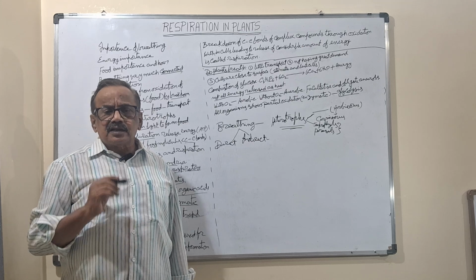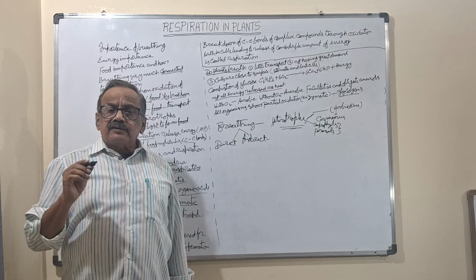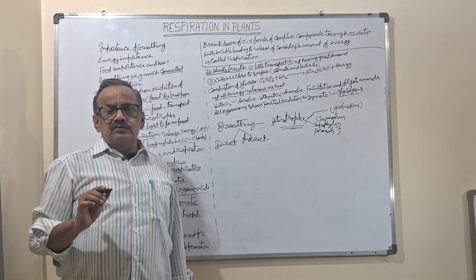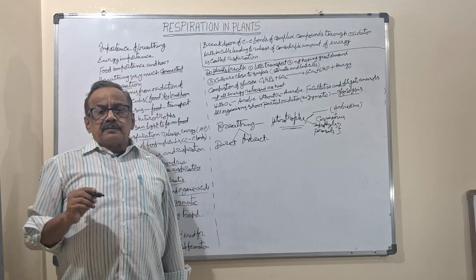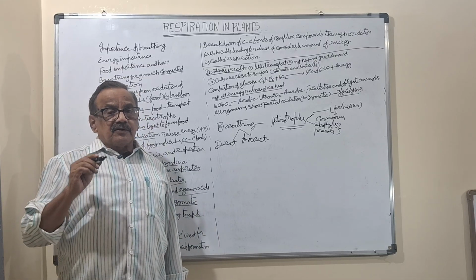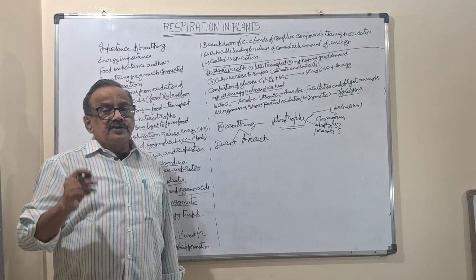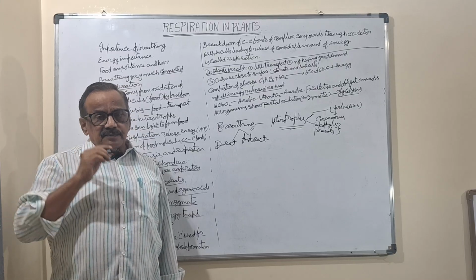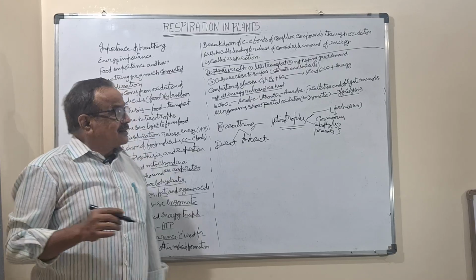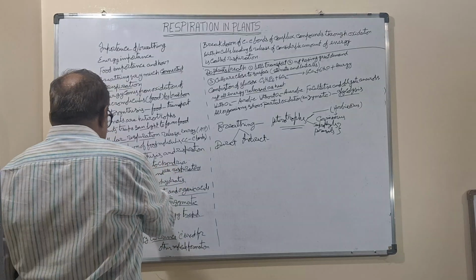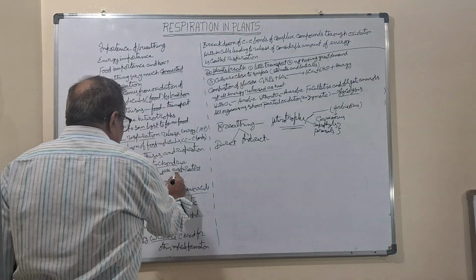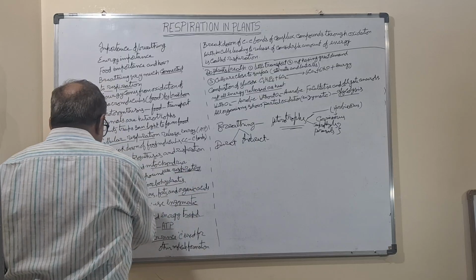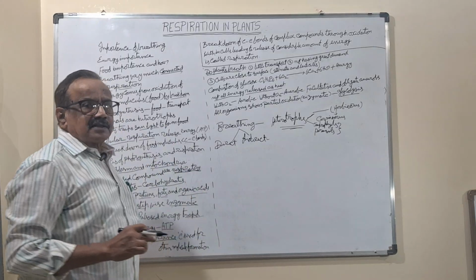They are generally carbohydrates, and proteins and fats are also used as food material. Whatever compound is oxidized in respiration is called the respiratory substrate.